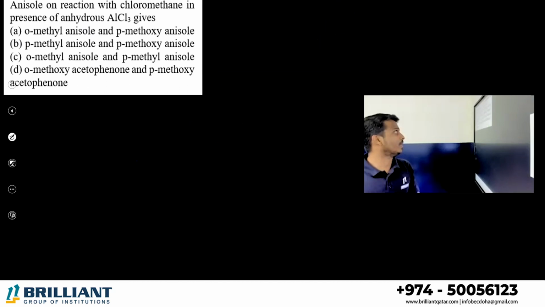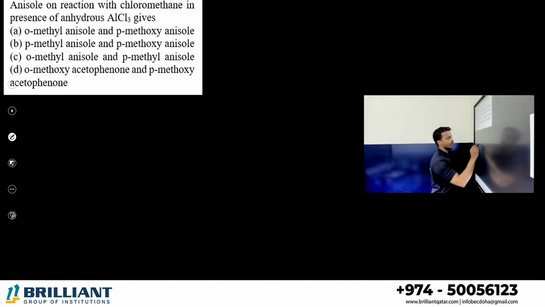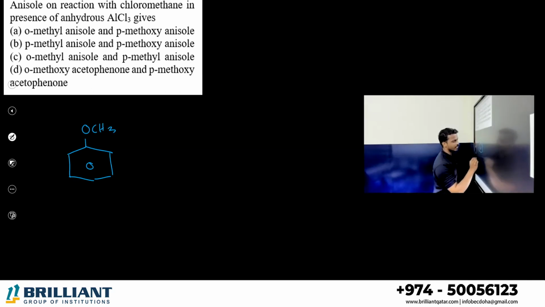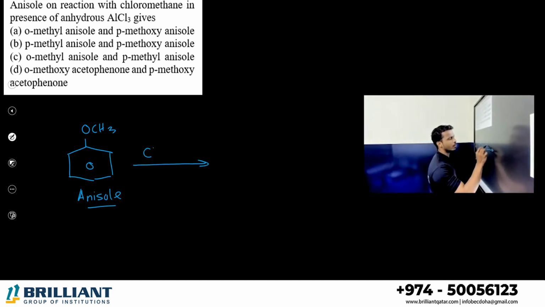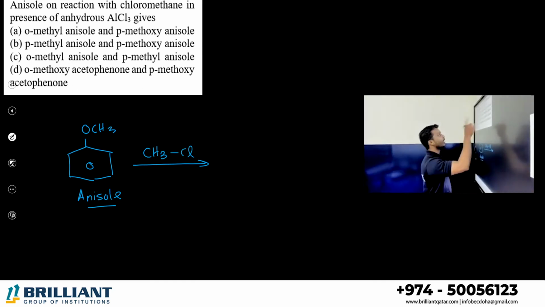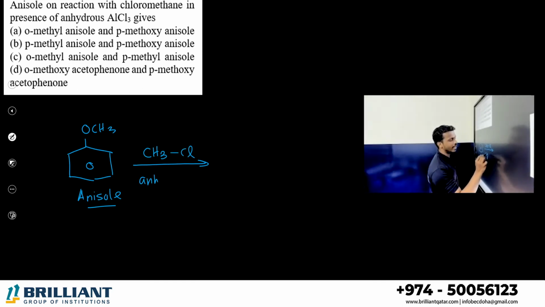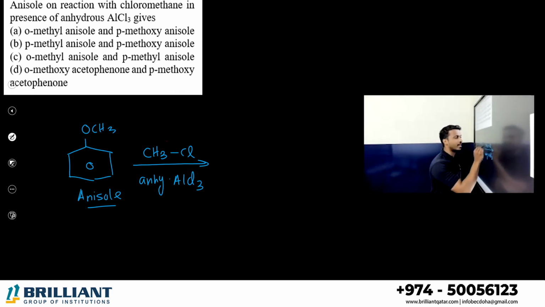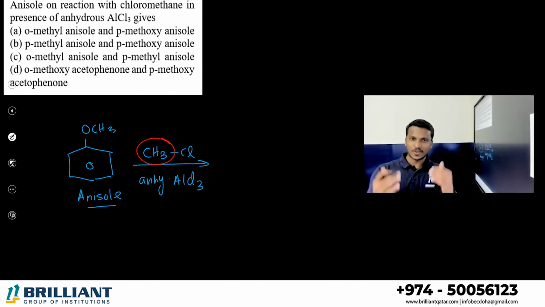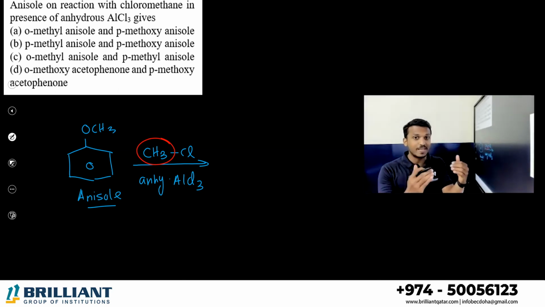Understood? Then anisole on reaction with chloromethane. What is anisole? Benzene with OCH3 is called anisole. What is chloromethane? CH3Cl, in the presence of anhydrous AlCl3. What is this? Friedel-Crafts alkylation. Which alkyl group is coming to the benzene? CH3 plus, the electrophile, right?